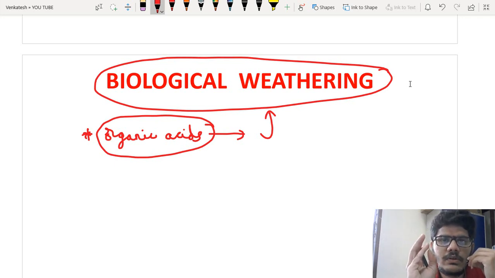We have discussed physical weathering, chemical weathering and biological weathering. In the next class, we will be discussing residual soil and different types of transported soils.